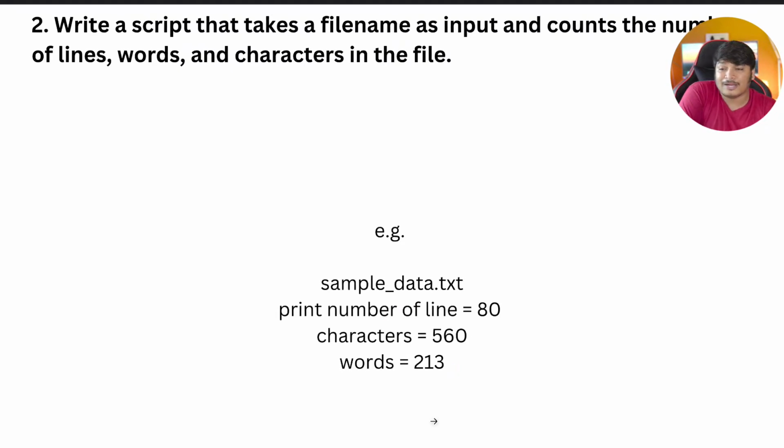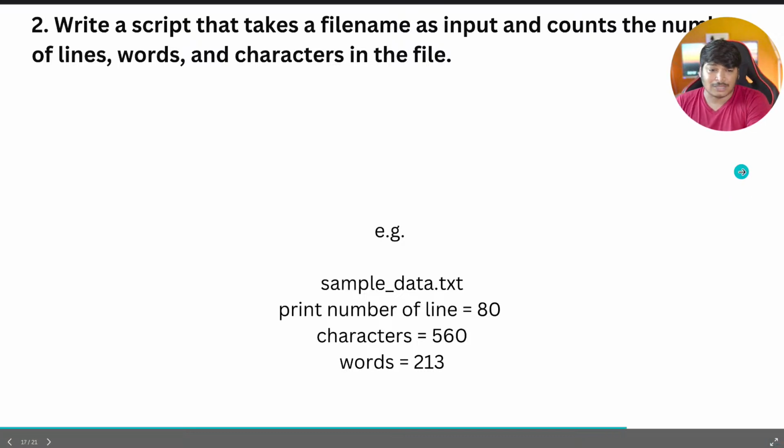Now the next part is: write a shell script that takes a file name as an input and counts the number of lines, words and characters in the file. Suppose the sample.txt file is there and there are 80 lines, 560 characters and 231 words, whatever it is. Get that done. You write a shell script which does all this.